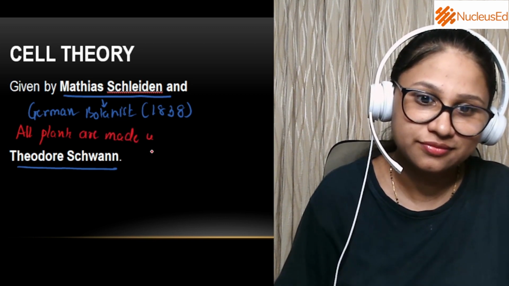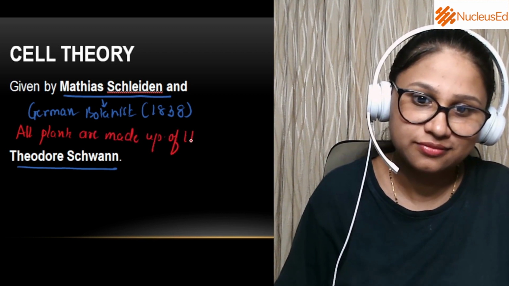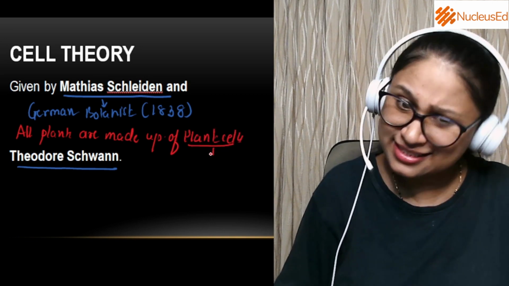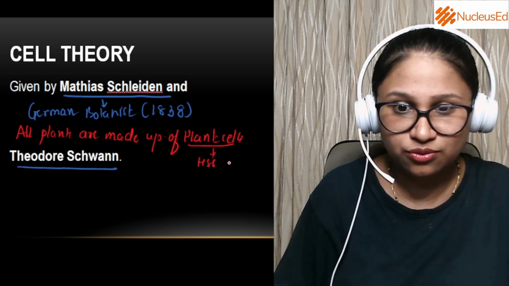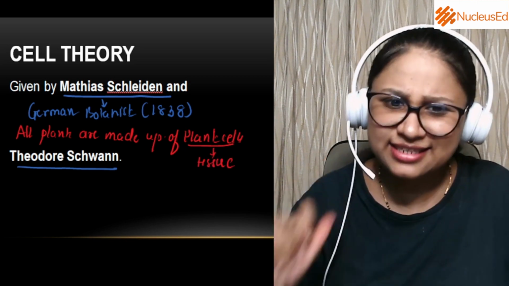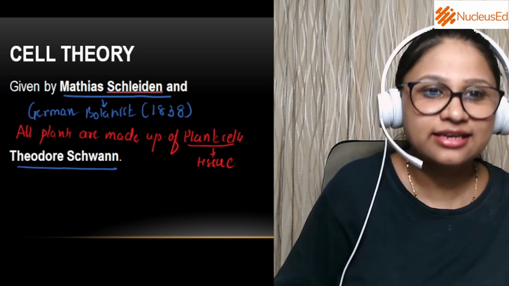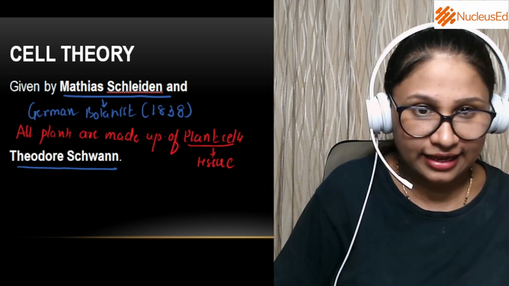So he gave his observation as all plants are made up of plant cells. And these cells further come together to form a tissue. That's what he said.